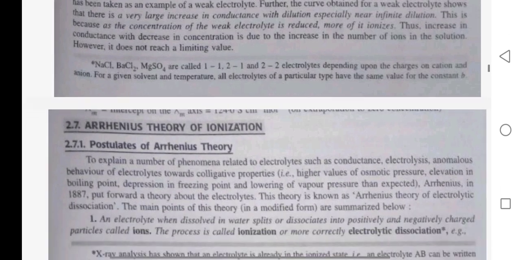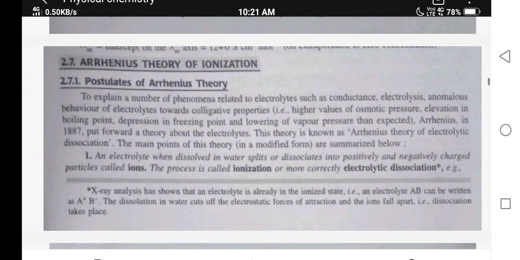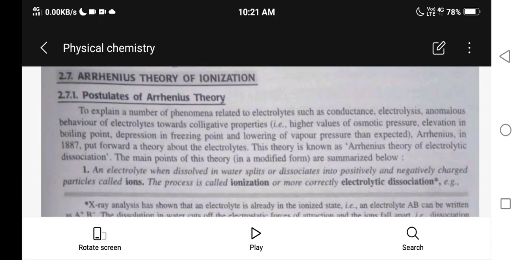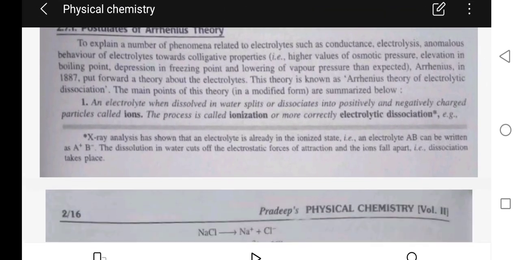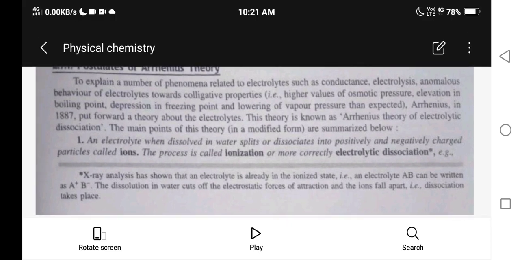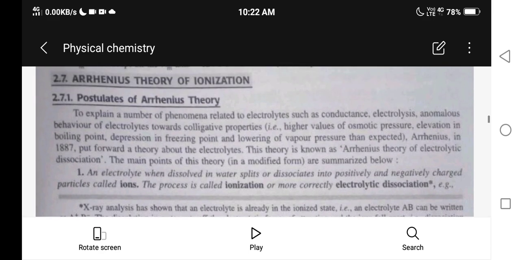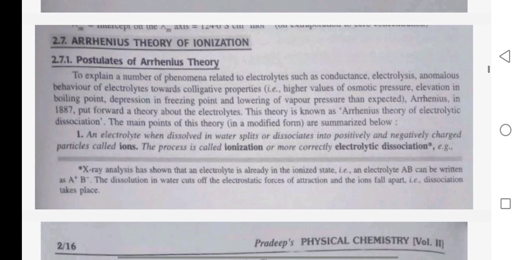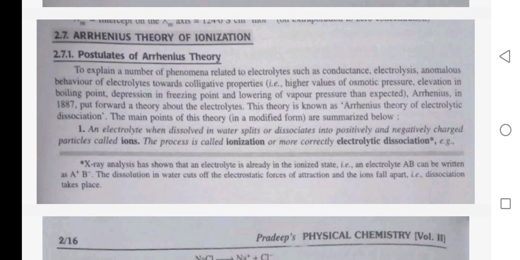Arrhenius theory of ionization. Postulates of Arrhenius theory. To explain a number of phenomena related to electrolytes, such as the behavior of electrolytes towards colligative properties, higher values of osmotic pressure, elevation in boiling point, depression in freezing point, and lowering of vapor pressure than expected, Arrhenius in 1887 put forward a theory about electrolytes.